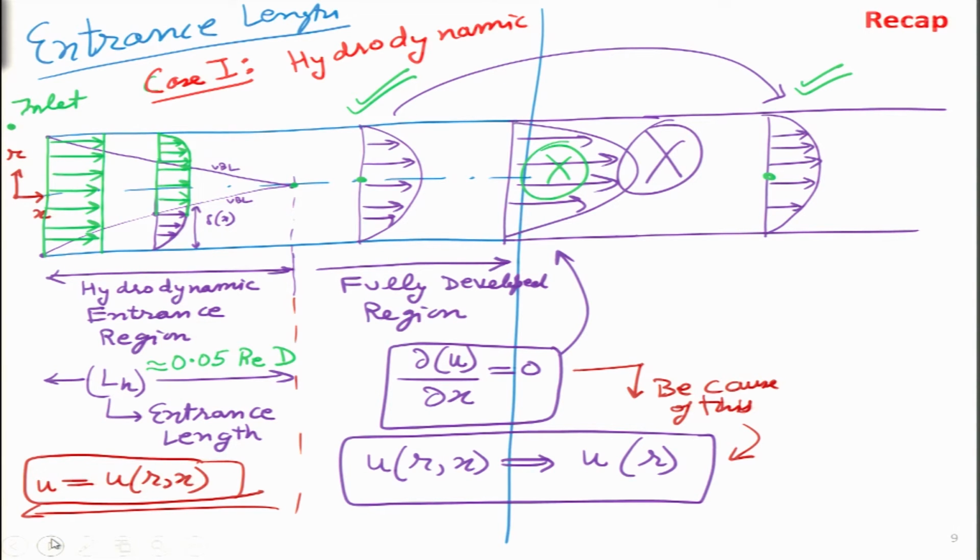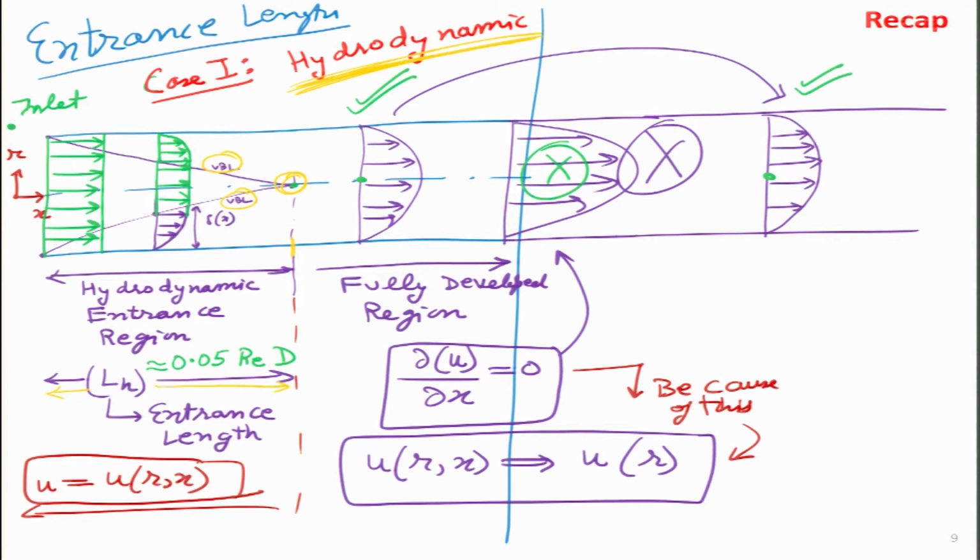Then I think this is where we had stopped last time. We were looking at the entrance region, and here we are looking at two types of entrance region. The first one shown in this slide is the hydrodynamic entrance region, where we can see the velocity boundary layers on both sides have developed and merged at this particular point. So the location of this point gives us the entrance length, which we represent as LH over here. We have the expression for that also, which depends on the Reynolds number.